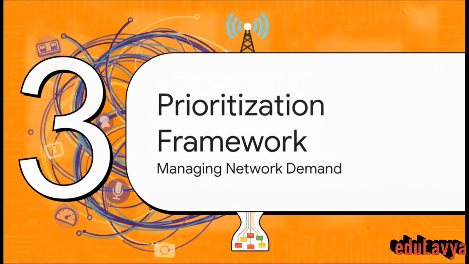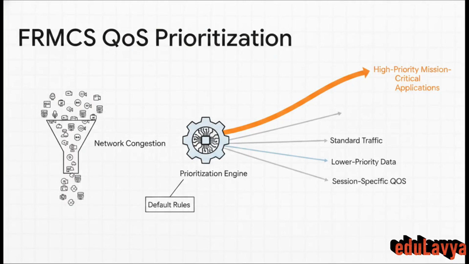Which brings us to Section 3, the prioritization framework. So the huge engineering question becomes, what happens when network resources get congested and multiple applications demand access at the exact same time? Well, to prevent total systemic failure during a bottleneck, the network enforces a rigid prioritization framework. If the available radio resources aren't enough to handle the overall demands, the FRMCS system utilizes strict priorities to give preference to those higher priority applications.